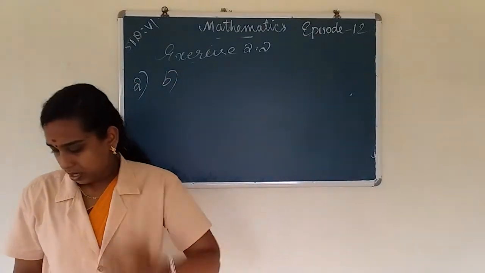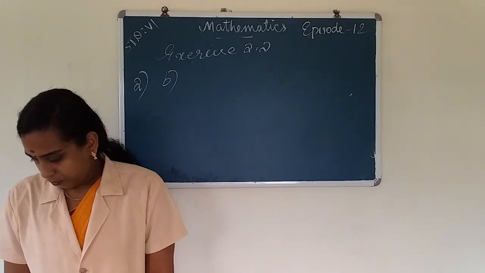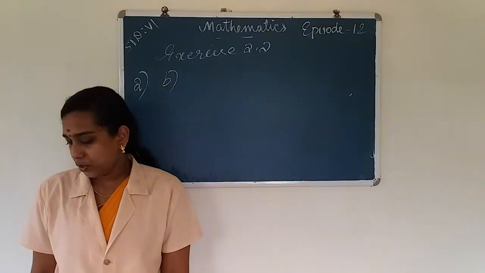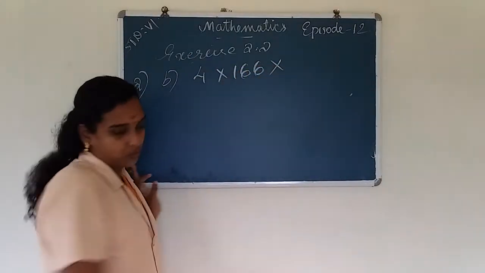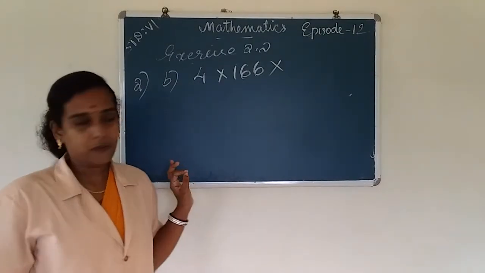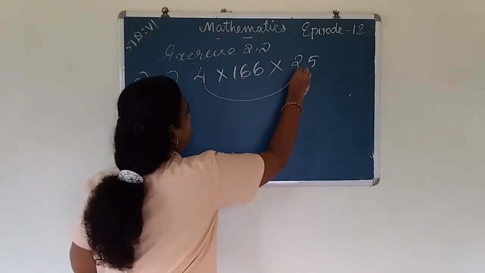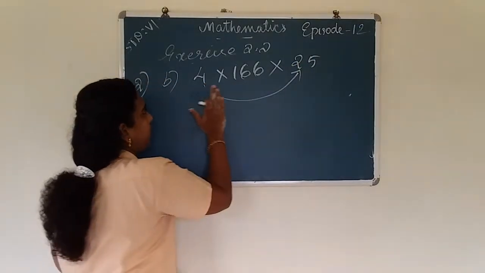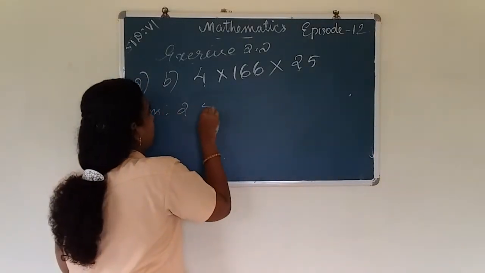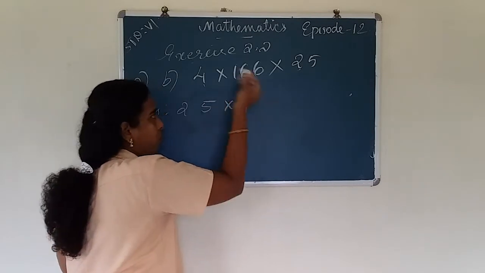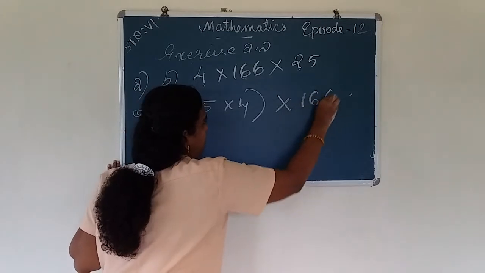B. Question is 4 into 166 into 25. So in an easy way, we take the product of these two small numbers into the bracket. That is 25 into 4 into the bracket into 166.